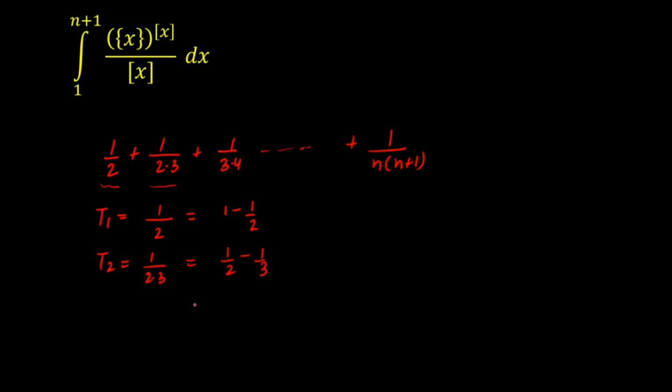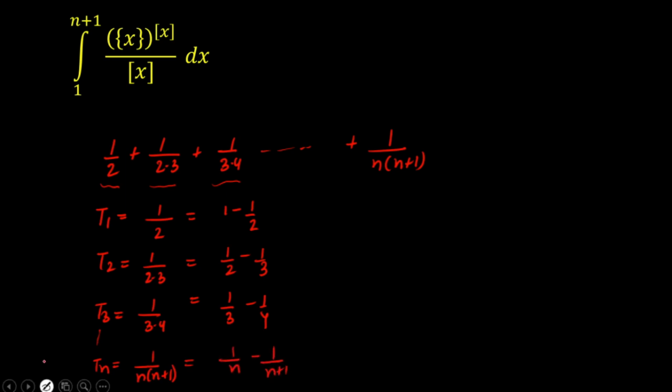Similarly t3 I can write as 1 upon 3 into 4, that is the third term. I can write this as 1 by 3 minus 1 by 4, and since it's a very common telescopic series, I'll write the nth term as 1 upon n into n plus 1 as 1 upon n minus 1 upon n plus 1.